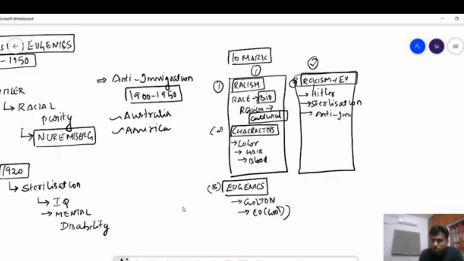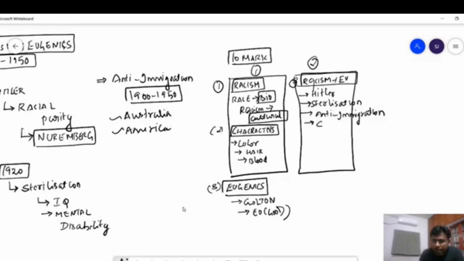Even today you can use this example of immigration policy, where there is an outrage over people from Africa migrating towards Europe and America, and they are seen as not proper, and hence you should know.